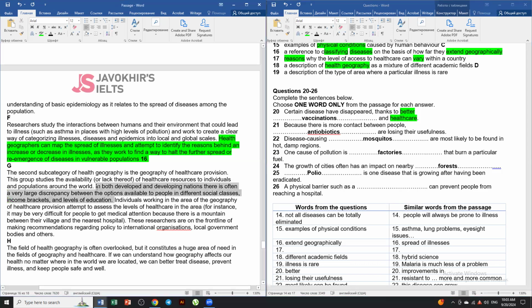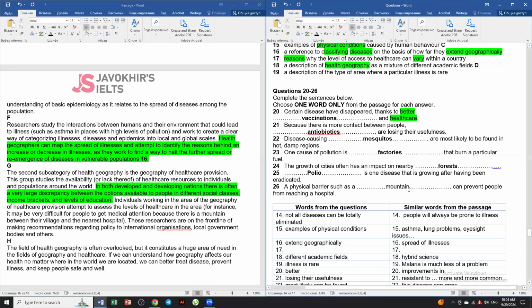Okay, now, individuals working in the area of the geography of healthcare provision attempt to assess the levels of healthcare in the area. For instance, it may be very difficult for people to get medical attention because there is a mountain between their village and the nearest hospital. A physical barrier: a mountain can prevent people from reaching a hospital.